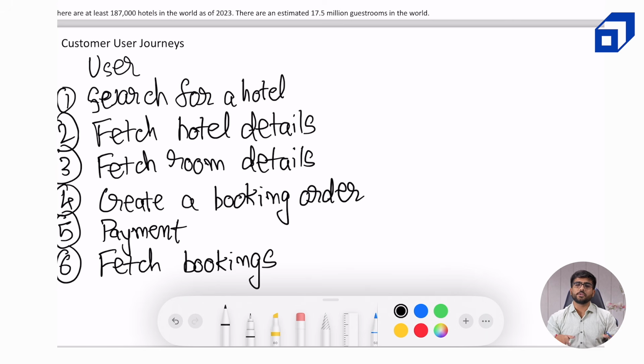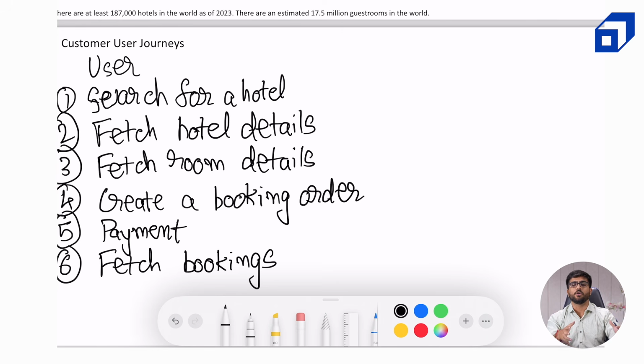Now, these are some of the user journeys which I have enlisted right now. We can add more as we think about the different services that will be a part of the system. But one important thing that we should never forget is to understand all the different stakeholders in our system. Like user is one stakeholder, but what happens before that?